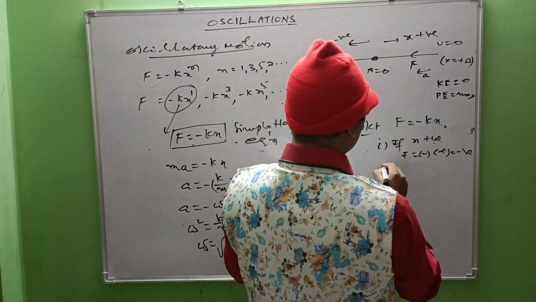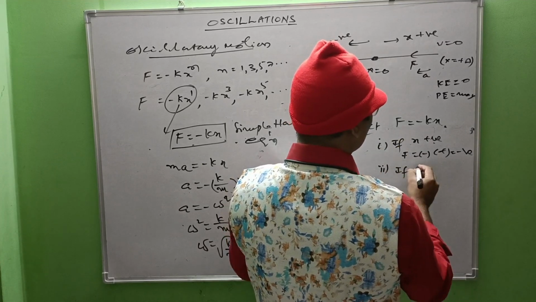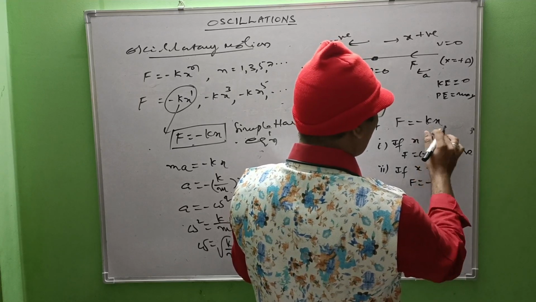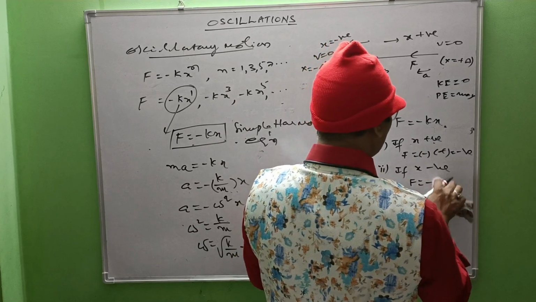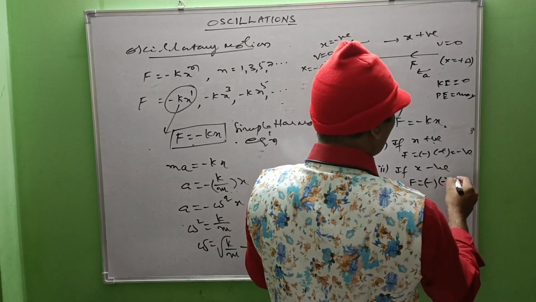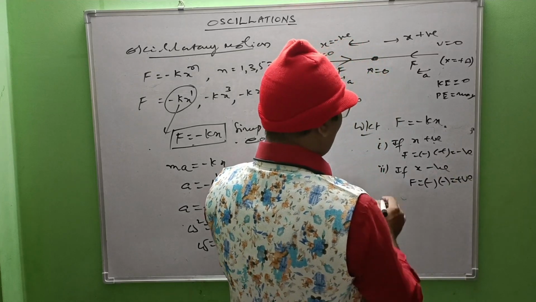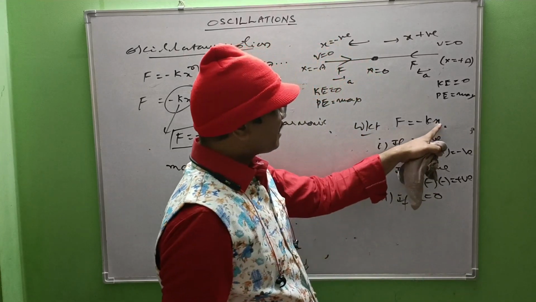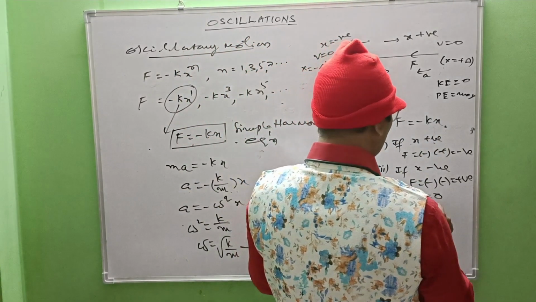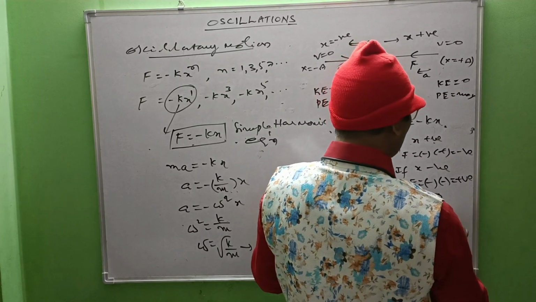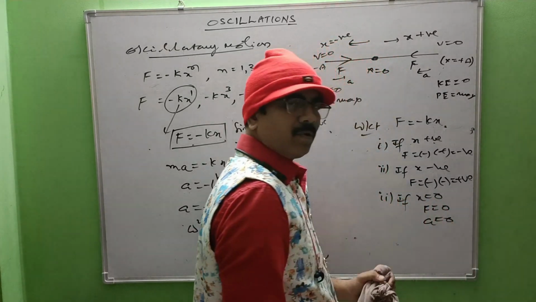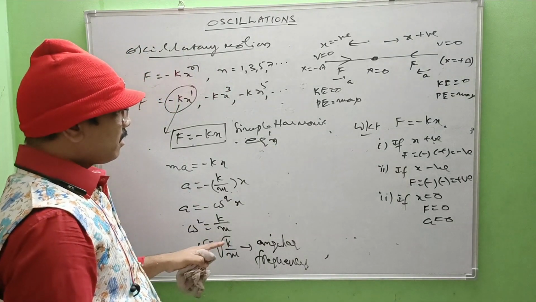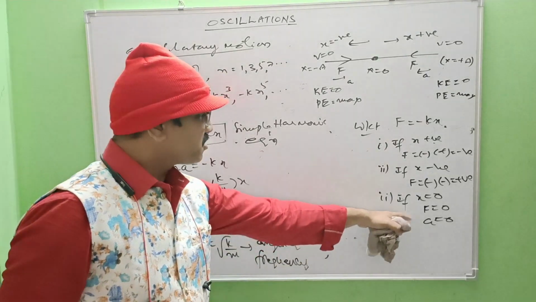Second option, if x is negative, F equals minus of minus, that is positive, right? If x equals 0, force is also 0 and acceleration is also 0, right? Similarly, if x equals 0, acceleration is 0 and force is also 0.